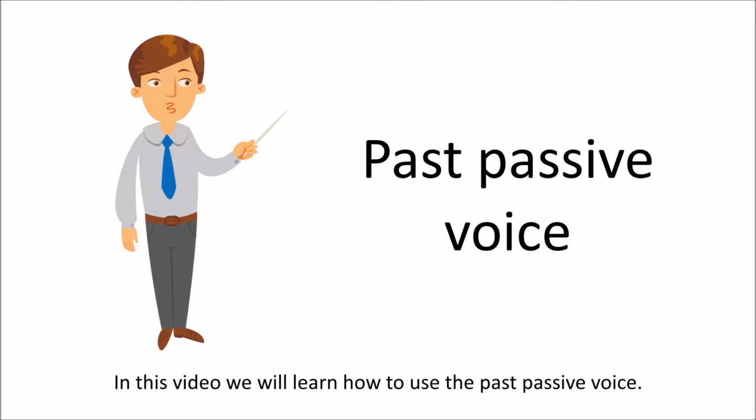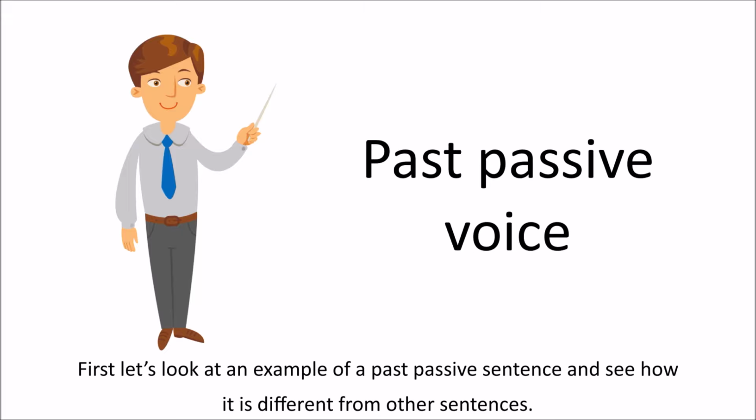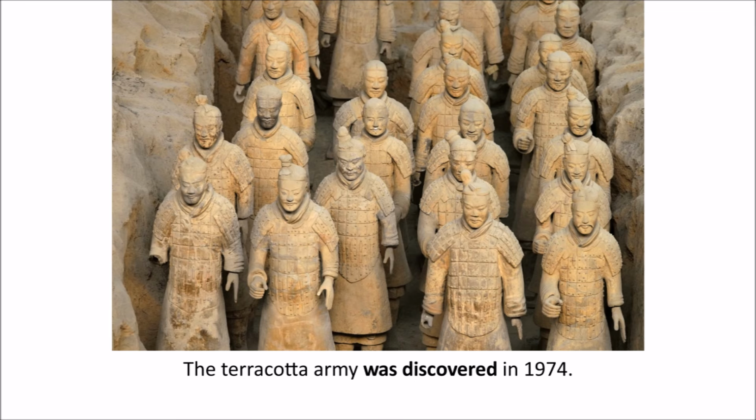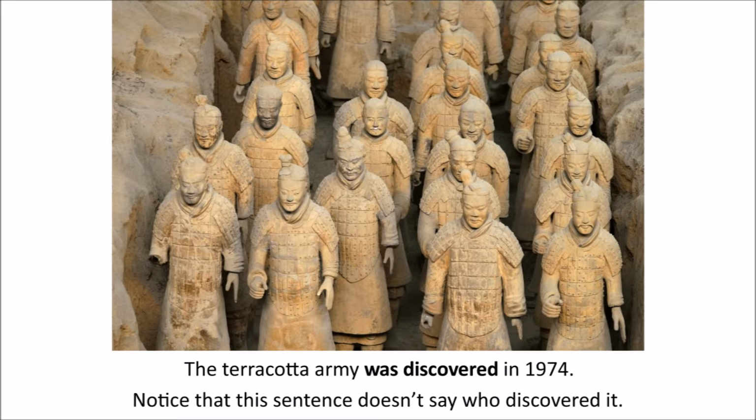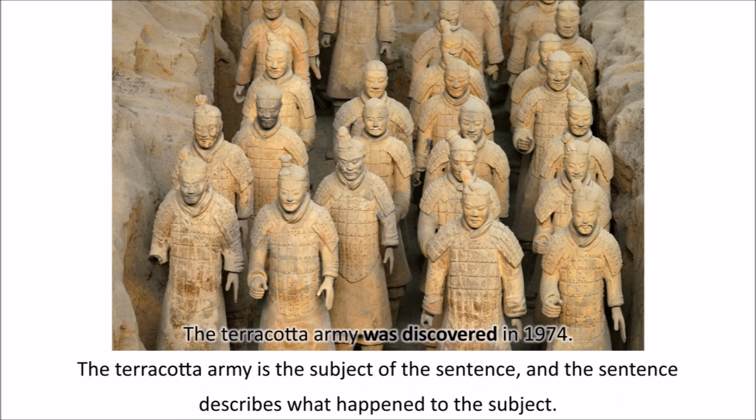In this video, we will learn how to use the past passive voice. First, let's look at an example of a past passive sentence and see how it is different from other sentences. The Terracotta Army was discovered in 1974. Notice that this sentence doesn't say who discovered it. The Terracotta Army is the subject of the sentence, and the sentence describes what happened to the subject.